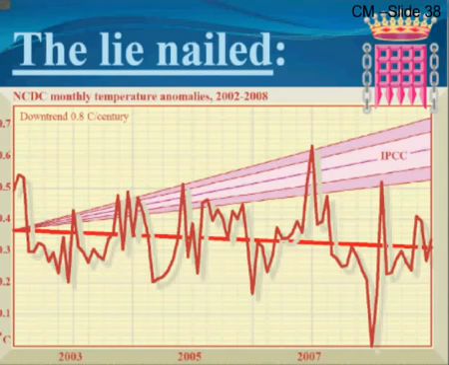This time he references, the screen image is very similar to the Science and Public Policy Institute, so you'd expect that they are the ones who originate the data. But he does mention the NCDC monthly temperature anomalies, 2002 to 2008. So again, he's trying to make the point that the IPCC shows temperature rising and the actual temperature is going down.